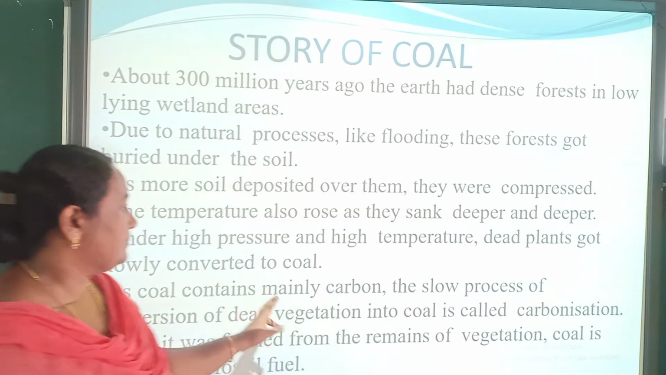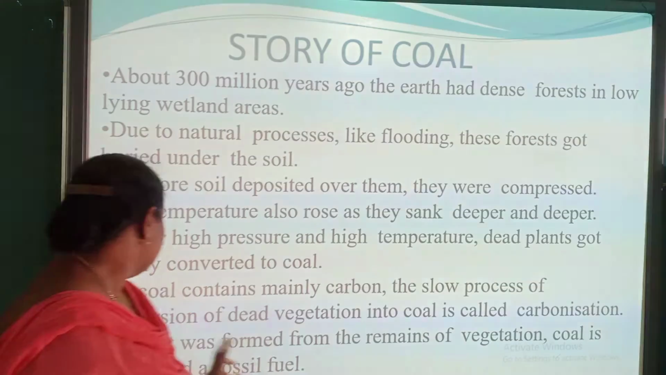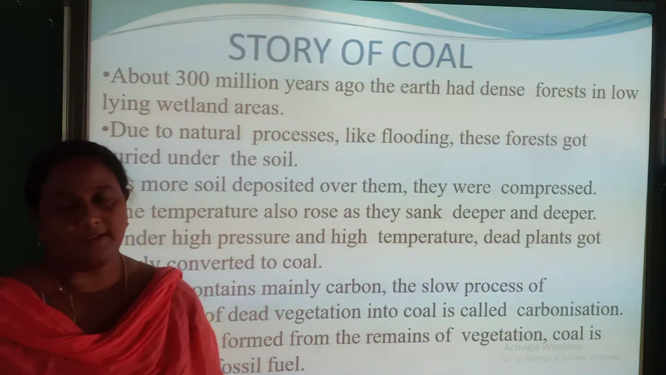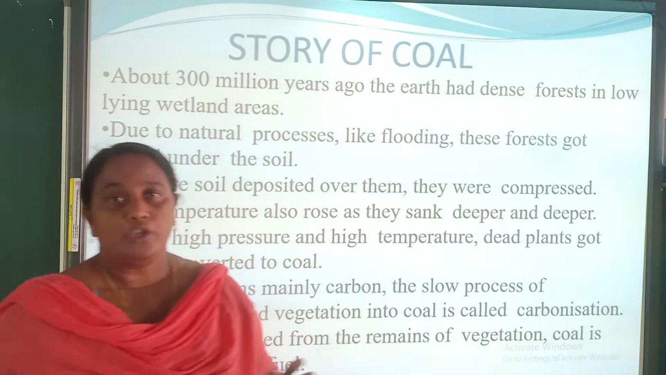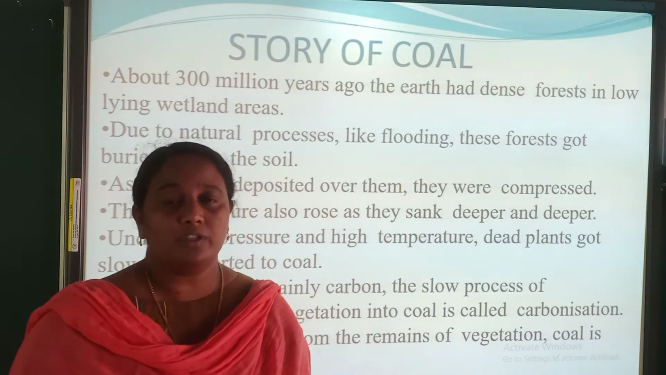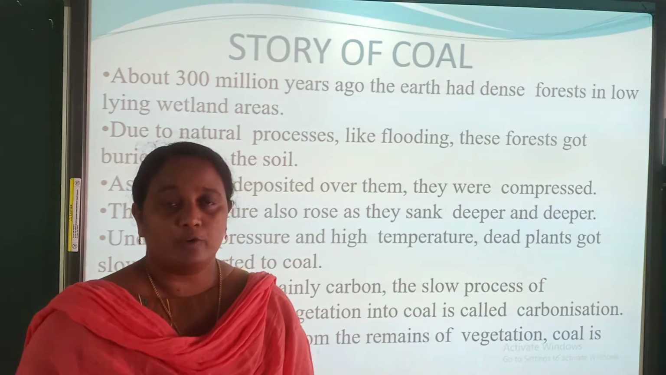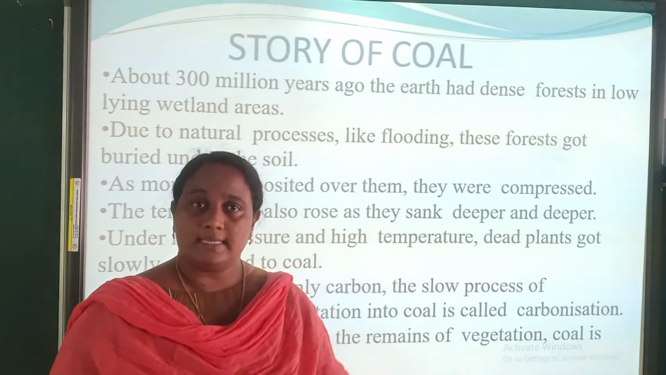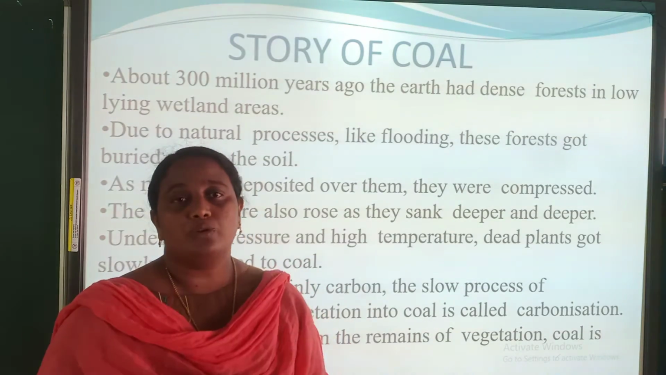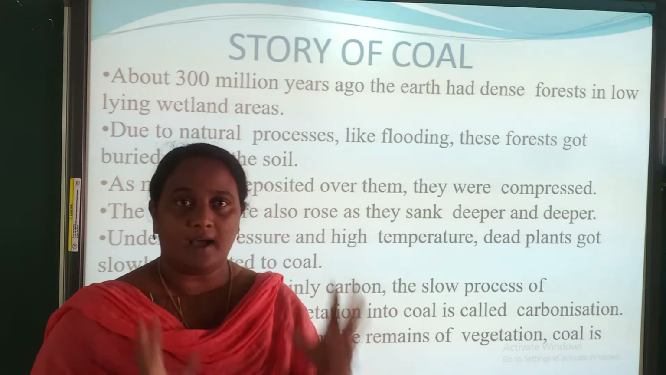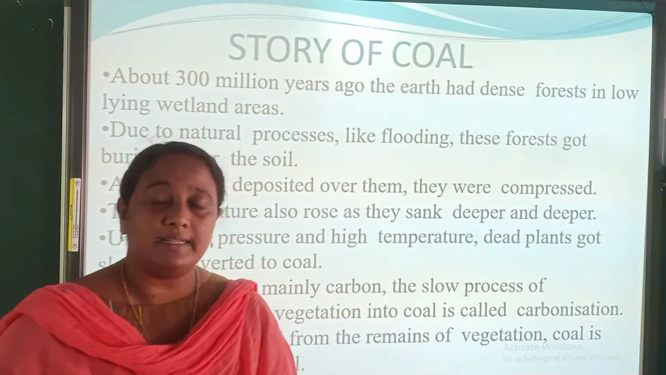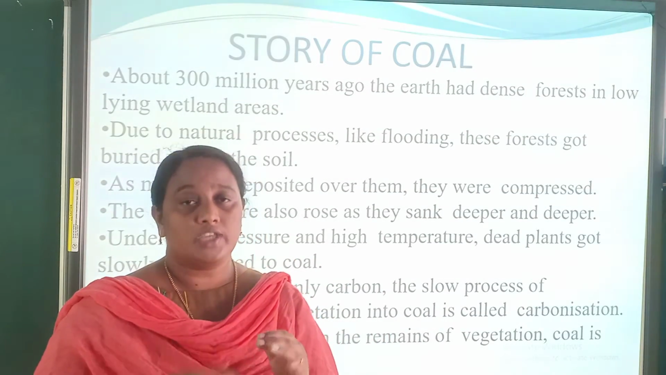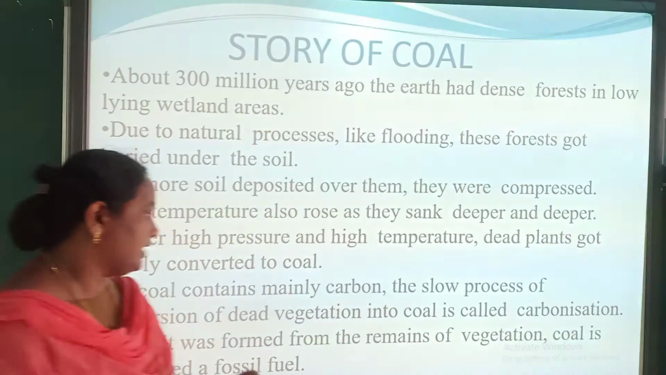As coal contains mainly carbon, the slow process of conversion of dead vegetation into coal is called carbonization. You have studied in the 7th standard about photosynthesis, and what is prepared in photosynthesis. It is glucose, isn't it? And the main content of this glucose is what? Only carbon, isn't it? Carbohydrates are present in plants and animals, and this carbon is changed to coal.